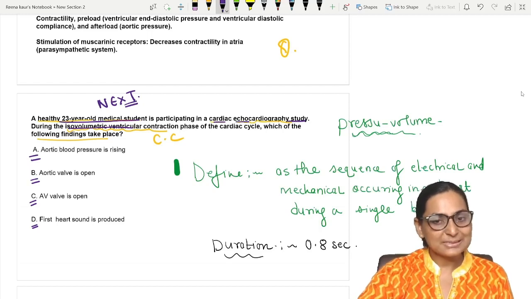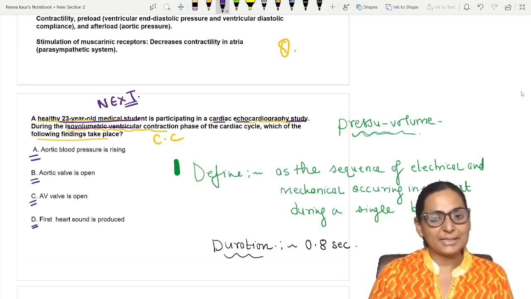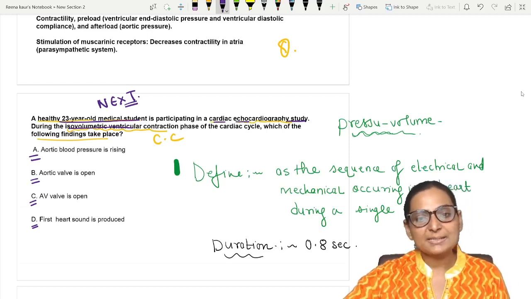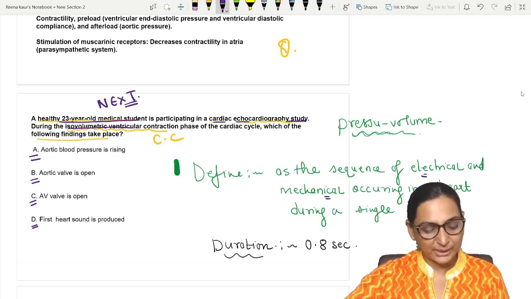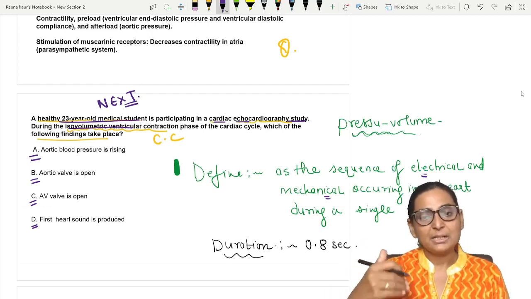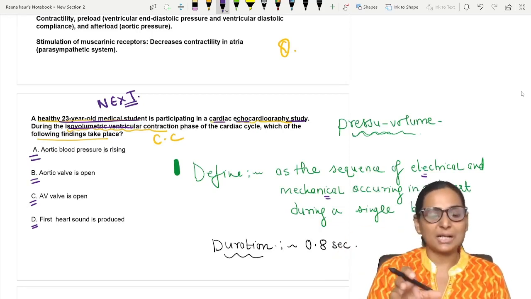So let's now start with what is cardiac cycle. This comes as a 2 marks BAQ: define cardiac cycle and its normal duration. So what is cardiac cycle? It is the sequence of electrical and mechanical events occurring in the heart during each single beat. As the heart beats, it is passing through electrical and mechanical events. That is the cardiac cycle.